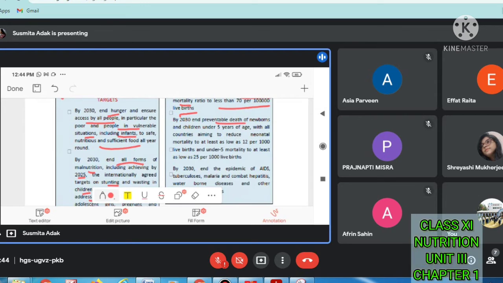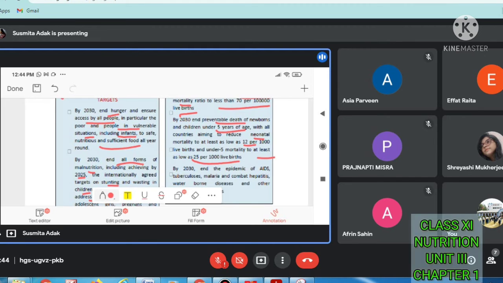end preventable death of newborns and children under 5 years of age, with all countries aiming to reduce neonatal mortality to at least as low as 12 per 1,000 live births, and under 5 mortality to at least as low as 25 per 1,000 live births. Means we have to create some conditions so that neonatal, meaning the age after birth, mortality, mortality means the death.